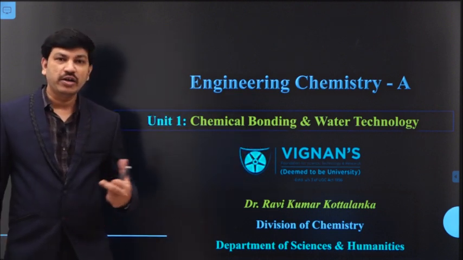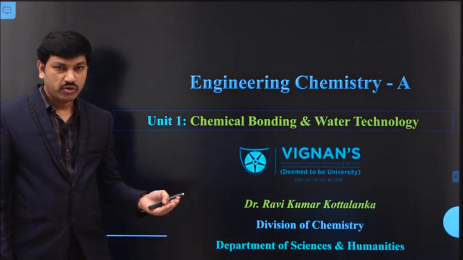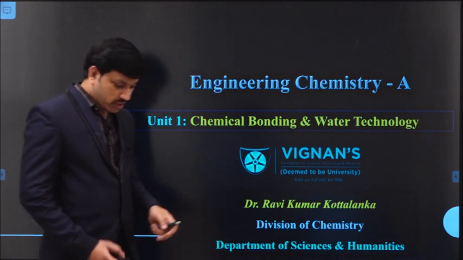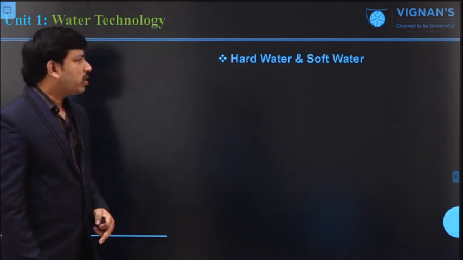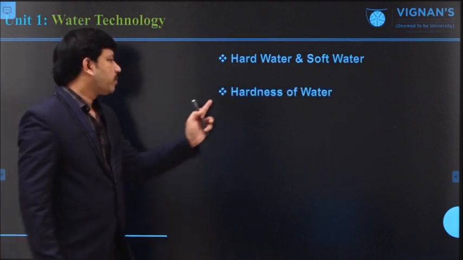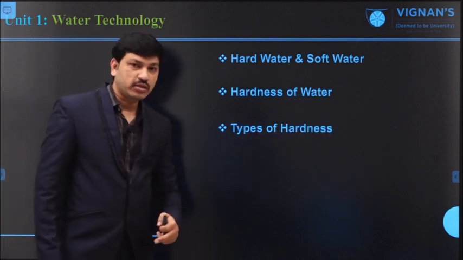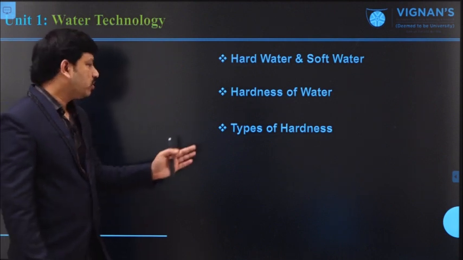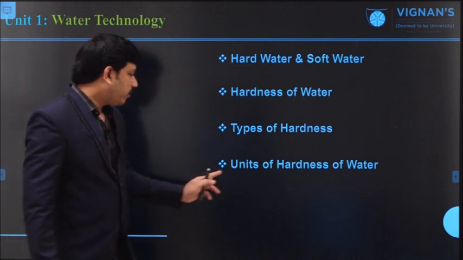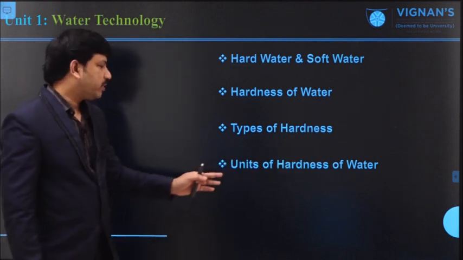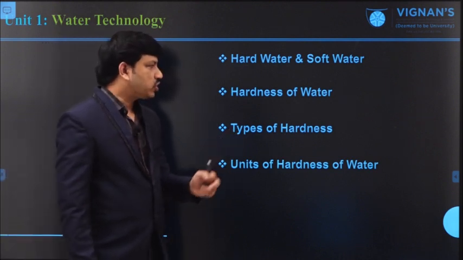In our last session, we already discussed a little bit about water technology, like what is hard water, what is soft water, and all those things. In today's session, I want to revise hard water and soft water, then hardness of water, what is meant by hardness of water, and types of hardness. How to classify the hardness into different types, like temporary hardness or permanent hardness, and the various units of hardness of water. In order to express the hardness of water, what units are available. These points I'm going to cover in this topic.